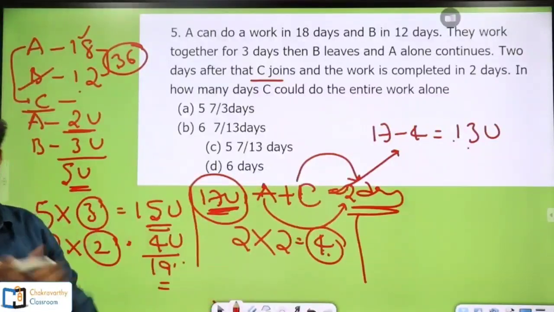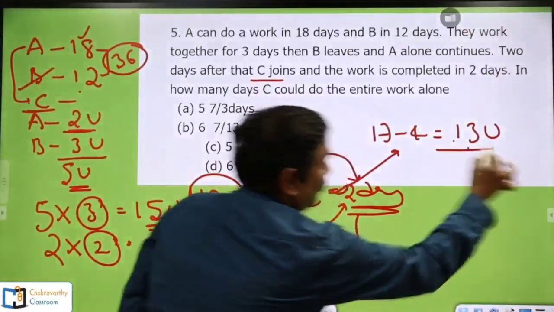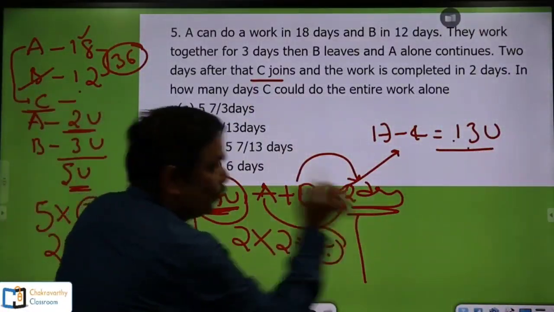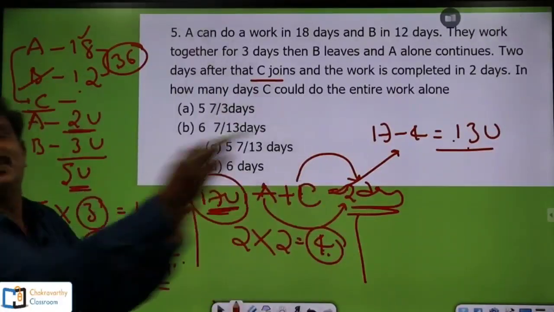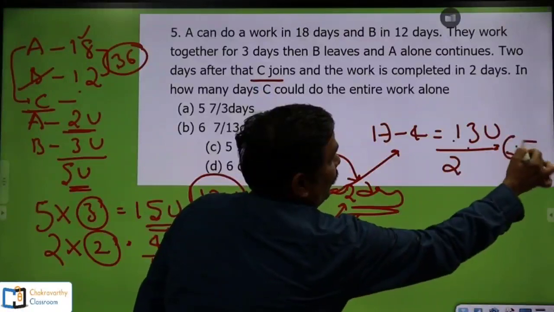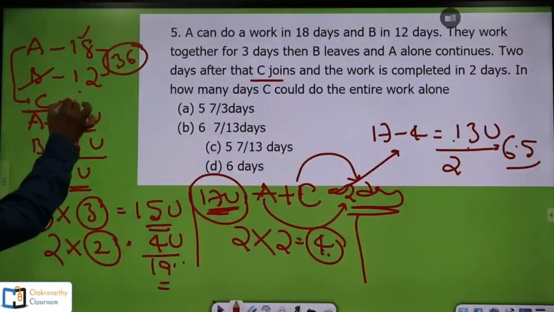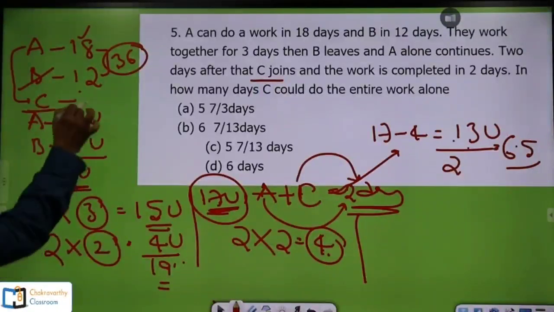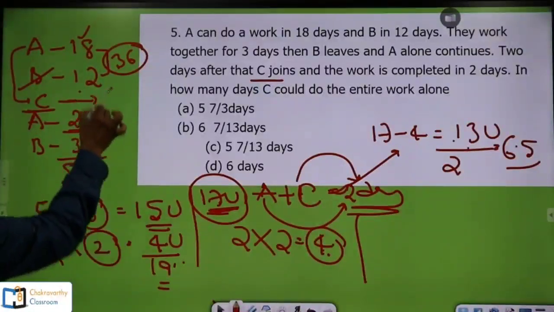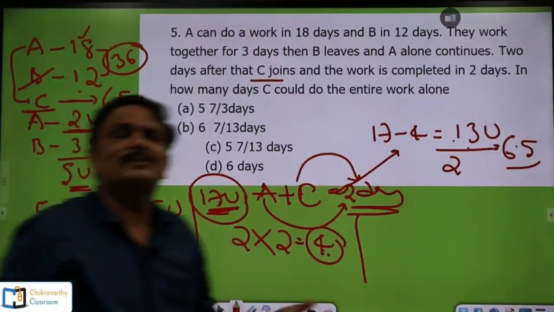What is the capacity of C? Now, capacity of C is this 13 divided by how many days? 2 days. In 2 days, 13 units completed. So, 13 by 2. 13 by 2 is 6.5. So C's capacity is 6.5. Here I'm writing, C can do 6.5 units per day. As simple as this one.